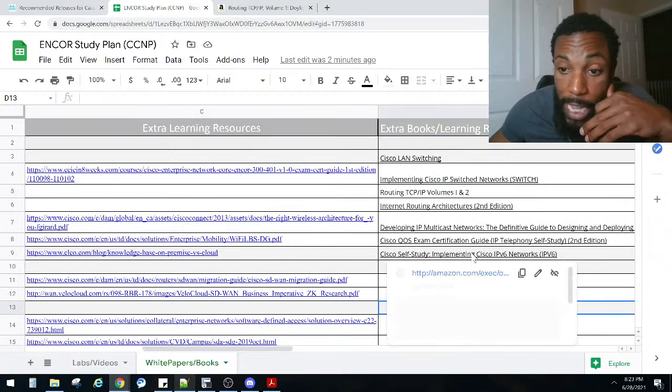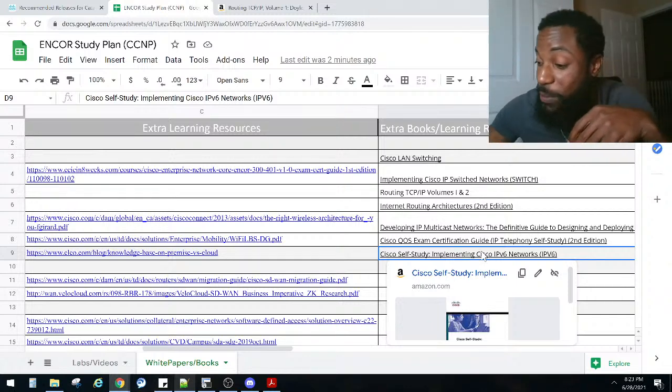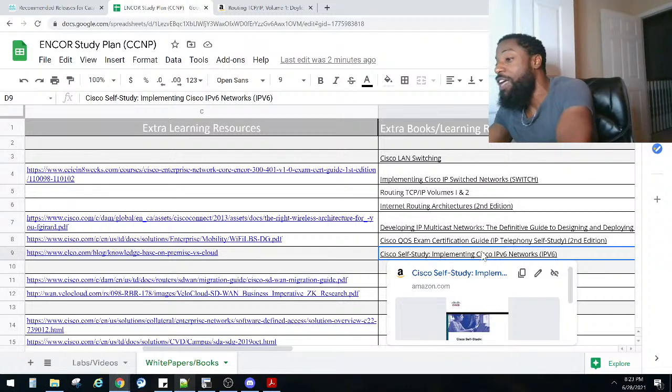What else do I got? This IPv6 book. Y'all know how I feel about IPv6, but unfortunately we have to learn about IPv6, right?